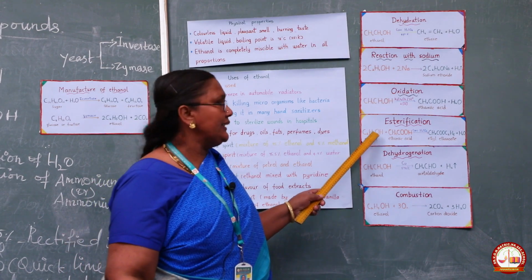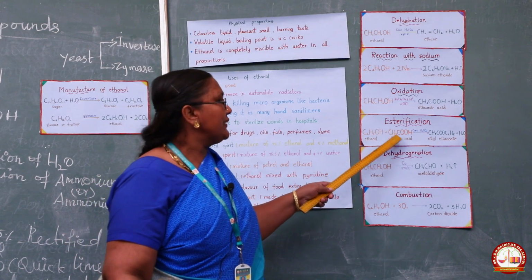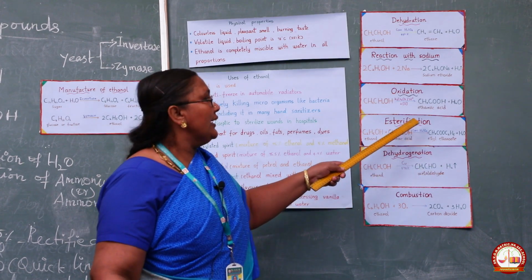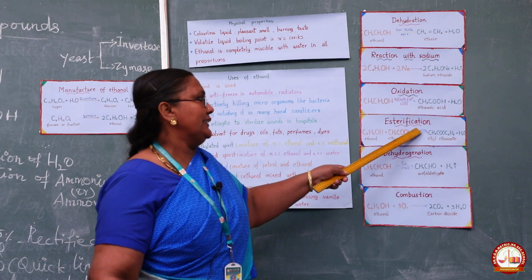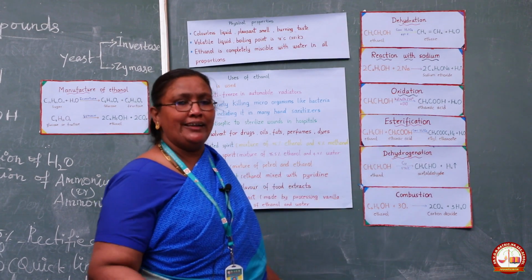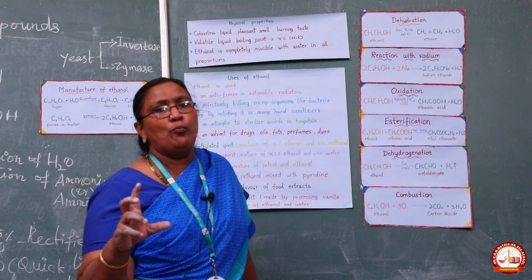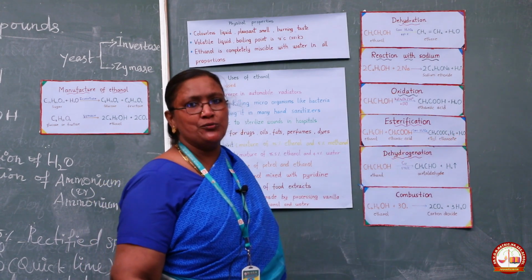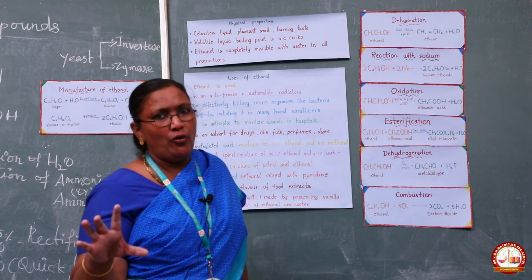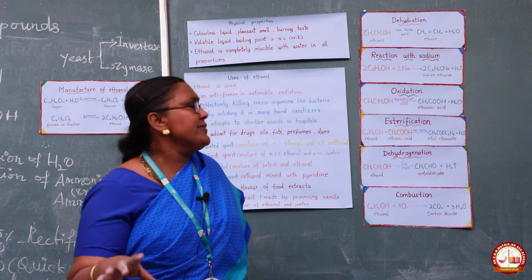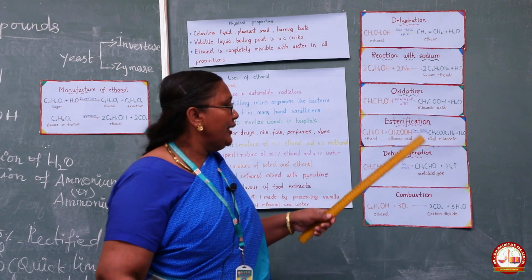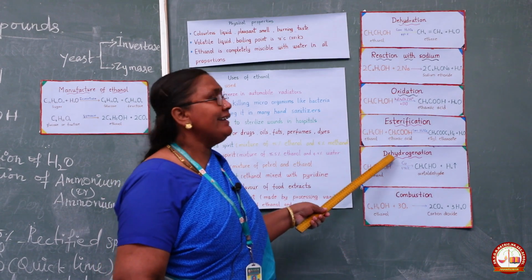Here, alcohol C2H5OH reacts with ethanoic acid, a carboxylic acid, CH3COOH. In the presence of concentrated sulfuric acid, we get ethyl ethanoate, a pleasant, fruity smelling compound, an ester, CH3COOC2H5 plus H2O. This reaction is very, very important. We get questions many times from this part. Are you able to follow, students? Esterification.